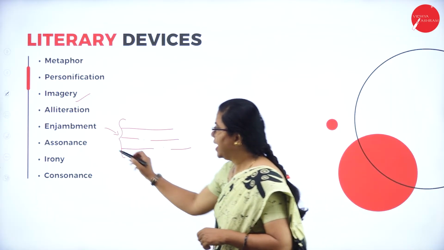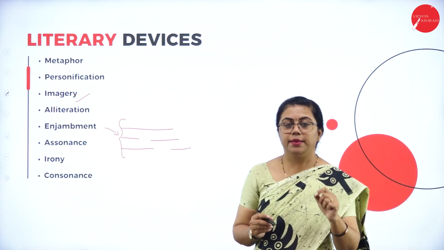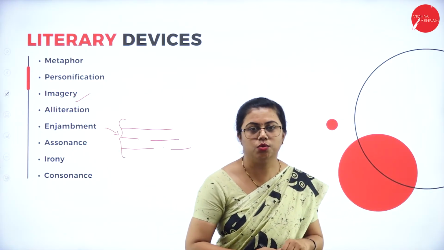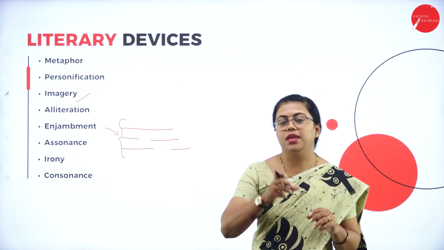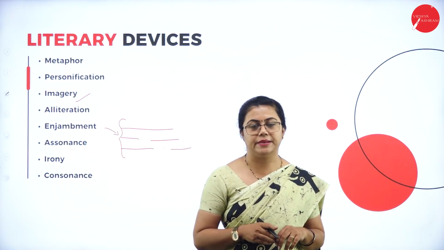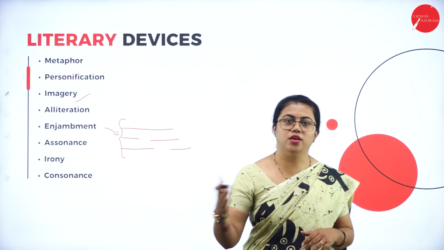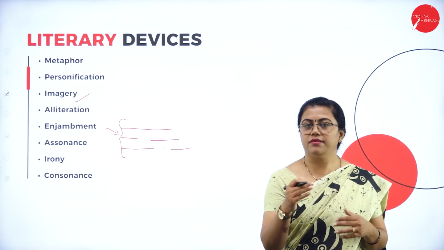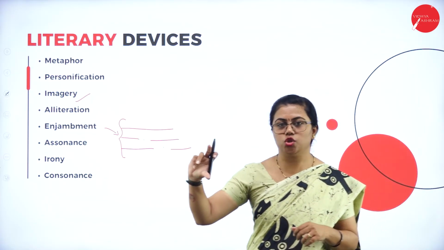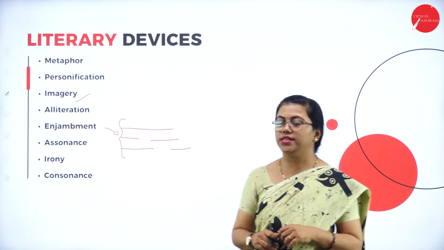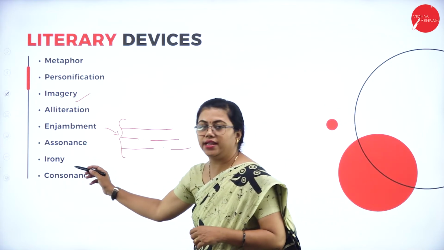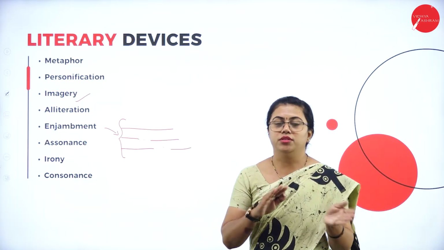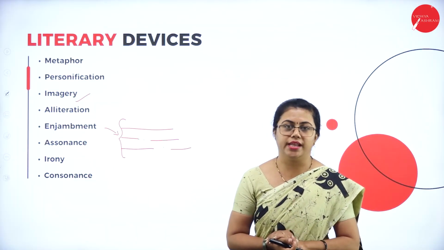Then we have assonance. Assonance is the repetition of vowel sounds. Be it A, E, I, O, any of those vowels, they will be repeated in one sentence. Then we have irony. Irony is something like paradoxes put together in a sentence.